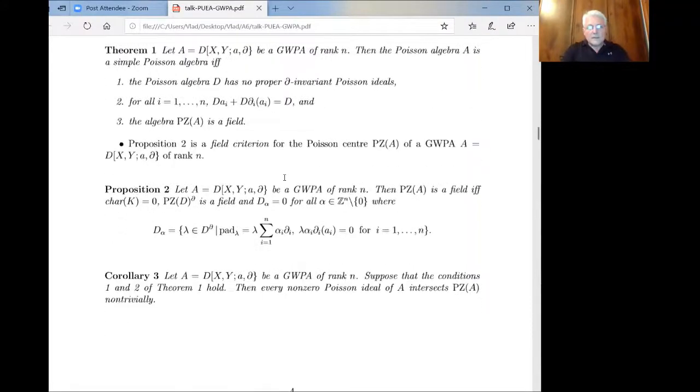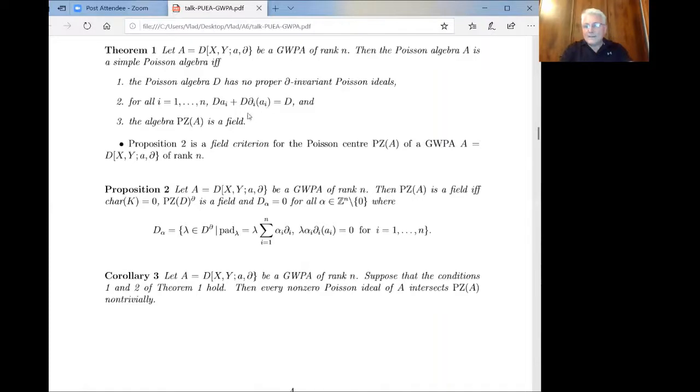The next theorem is a simplicity criterion for the generalized Weyl Poisson algebra. We start with an arbitrary generalized Weyl Poisson algebra. This algebra is Poisson simple if and only if three conditions hold. First, the original Poisson algebra has no proper D-invariant Poisson ideals.